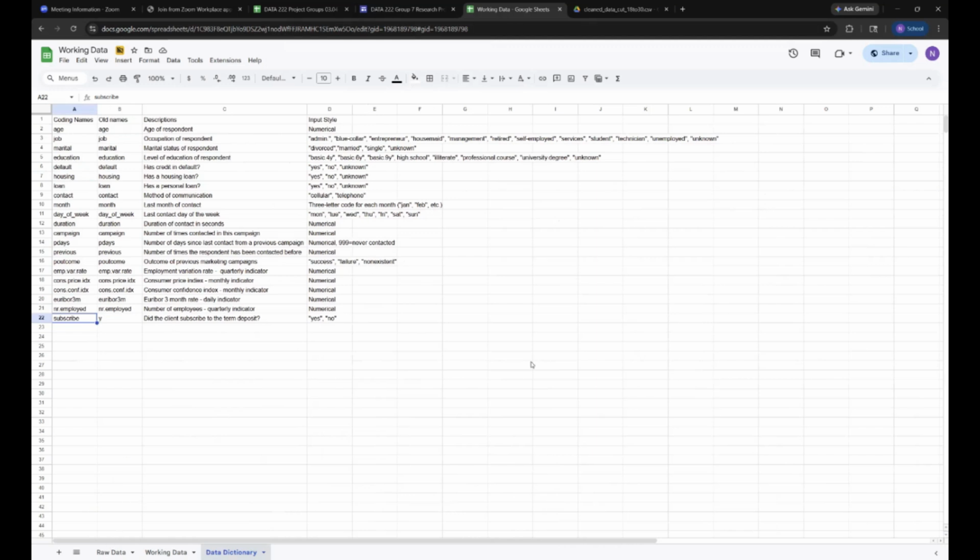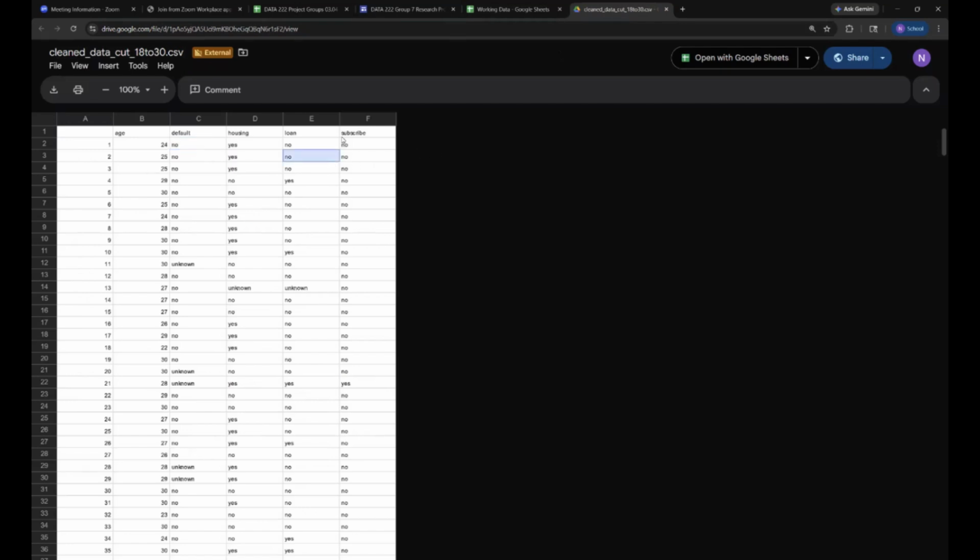And we filtered our data set to just an age range from 18 to 25, but then we decided that was too narrow a range, so we extended it to 18 to 30 and created this .csv file. We also trimmed the data to just the 5 variables that we were looking at.